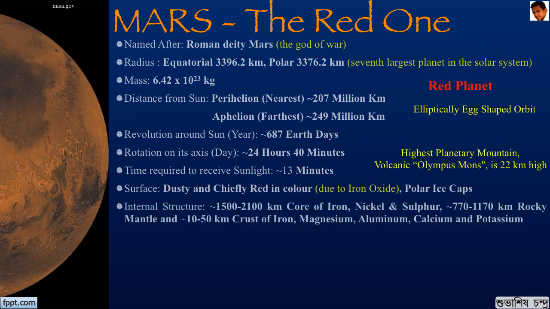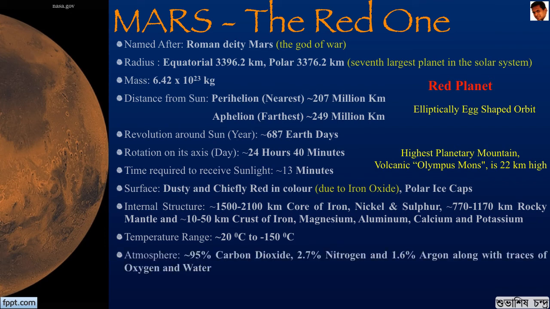It has a 1500 to 2100 kilometer core of iron, nickel, and sulfur, 770 to 1170 kilometer rocky mantle, and 10 to 50 kilometer of crust. The temperature ranges from about 20 degrees Celsius to minus 150 degrees Celsius. It has an atmosphere of 95% carbon dioxide, 2.7% nitrogen, and 1.6% argon, along with traces of oxygen and water.